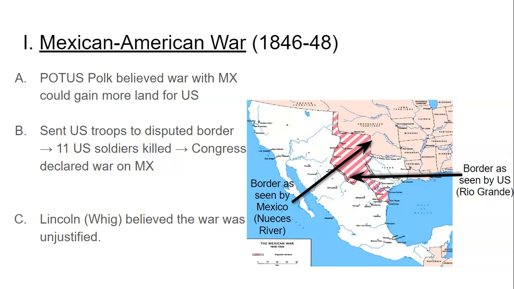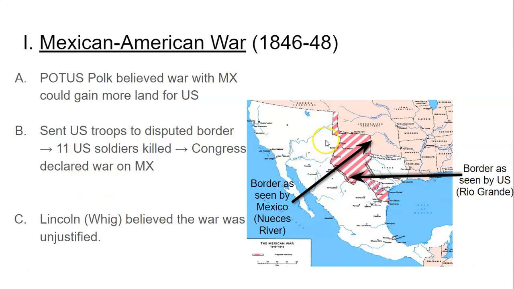We know that in 1845 he annexed Texas, which was independent from Mexico at that point. However, when Texas was added to the United States, the actual US-Mexico border was kind of disputed. Both countries thought that the border between the US and Mexico was different.